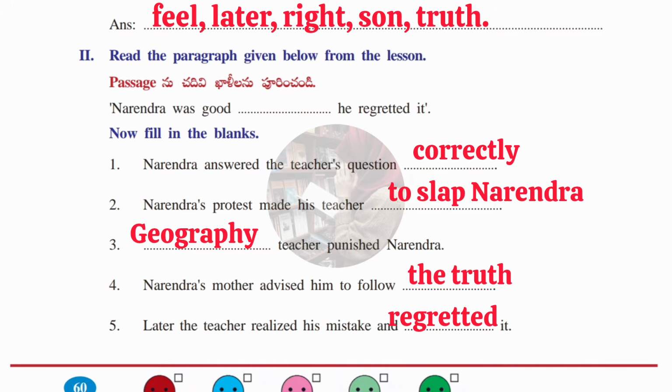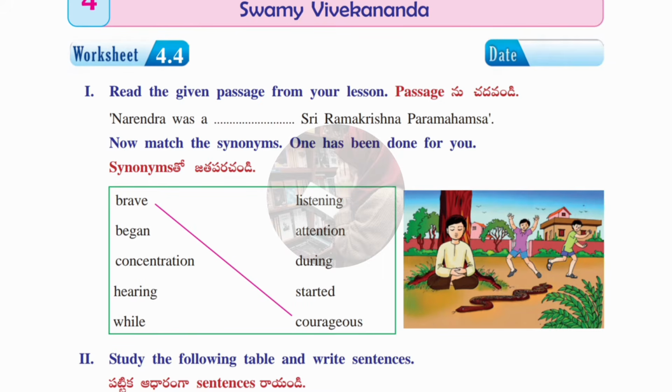Now we'll move to the next worksheet of this lesson, which is worksheet number 4.4. Here in the first Roman we have again been given one passage, from "Narendra was a..." to "Sri Ramakrishna Paramahamsa." From that passage we have been given some words. Now we have to match the correct synonyms. Synonyms are nothing but meanings of the given word. So brave means courageous. Like that we have to match it.